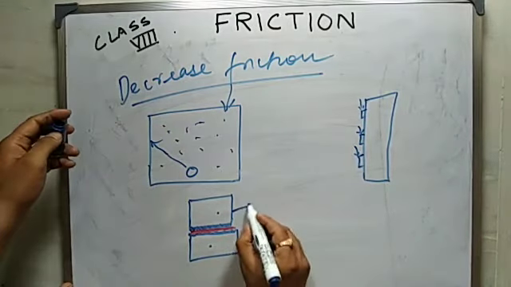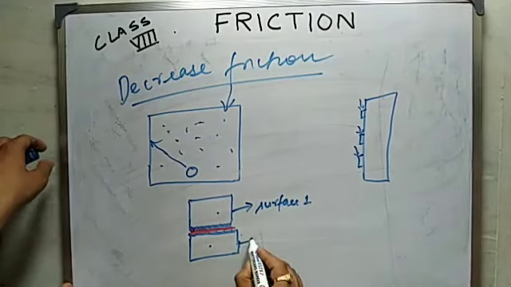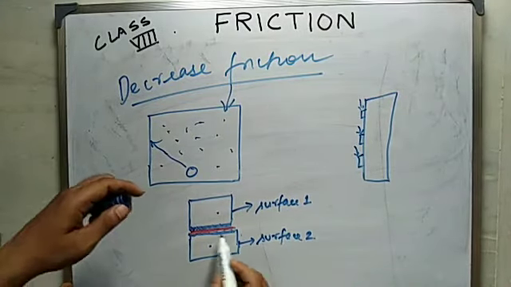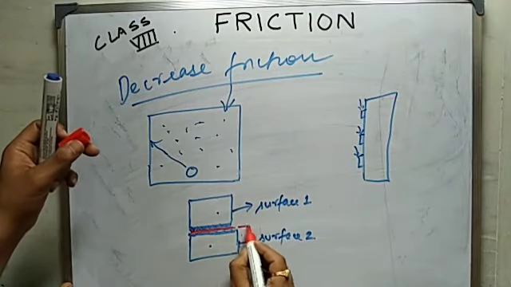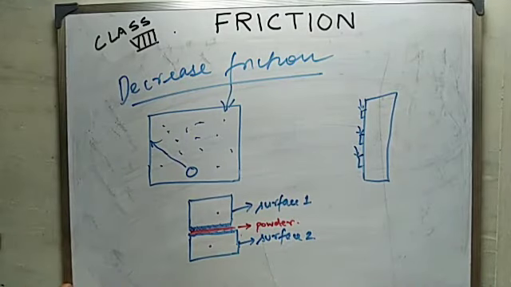So this is surface 1, surface 2, and this is powder. Then in this case, what has happened?